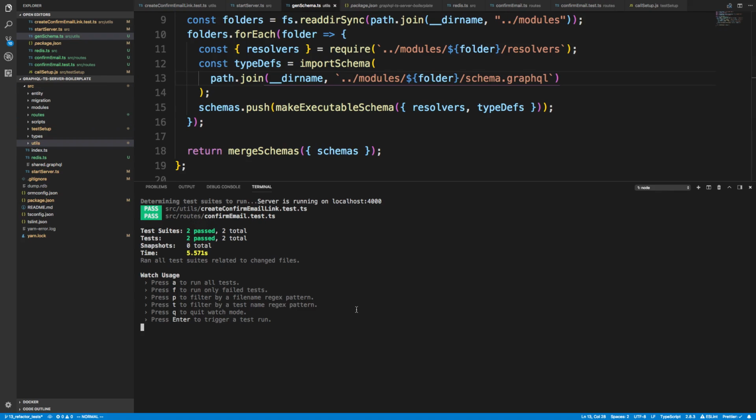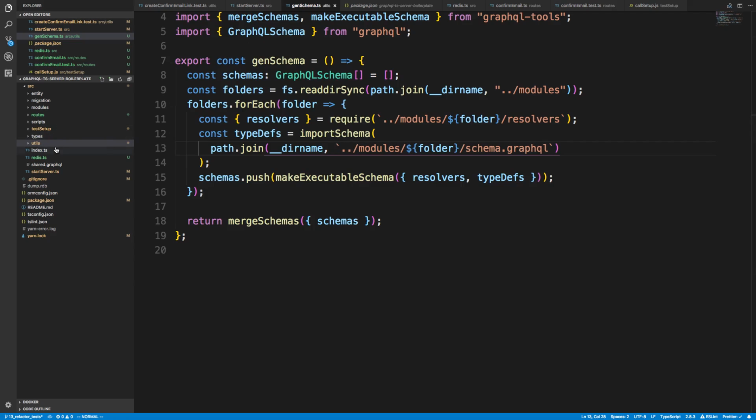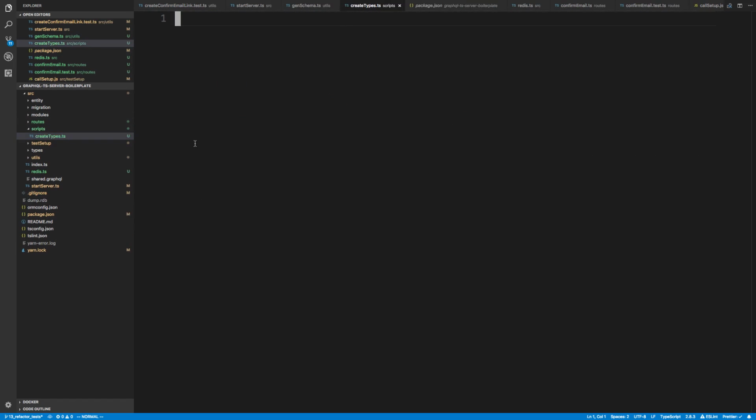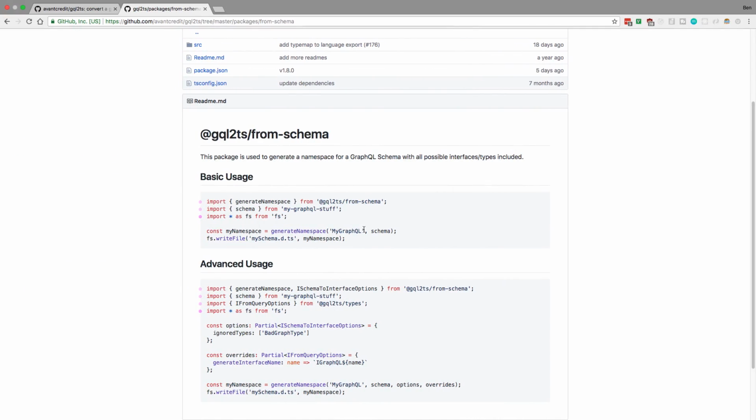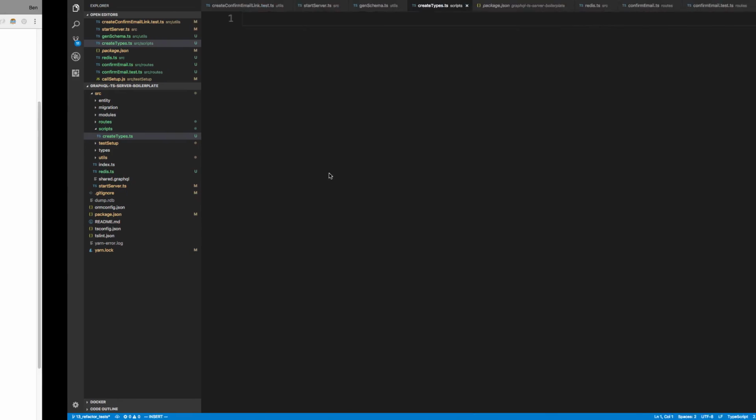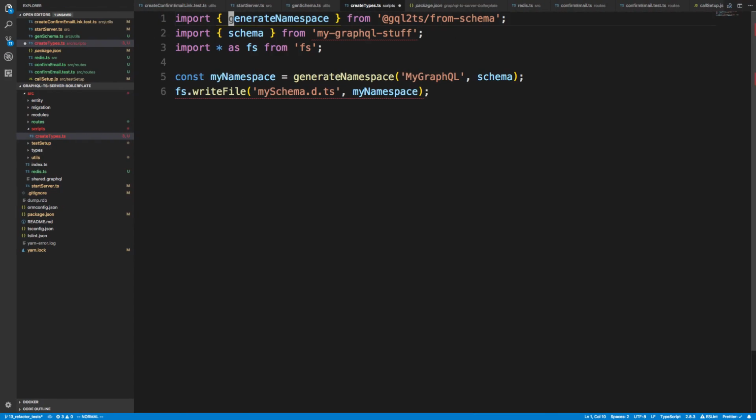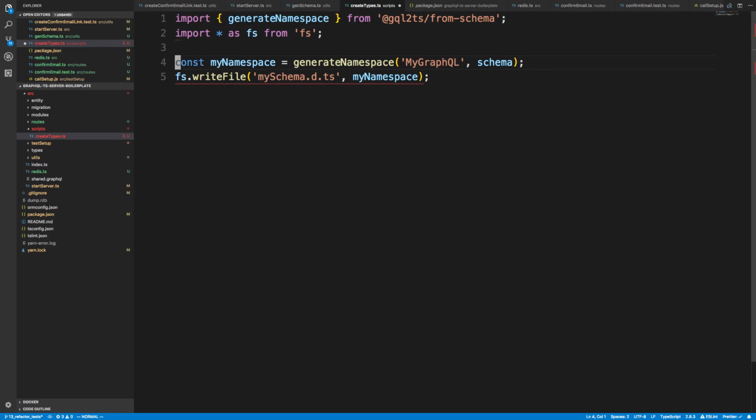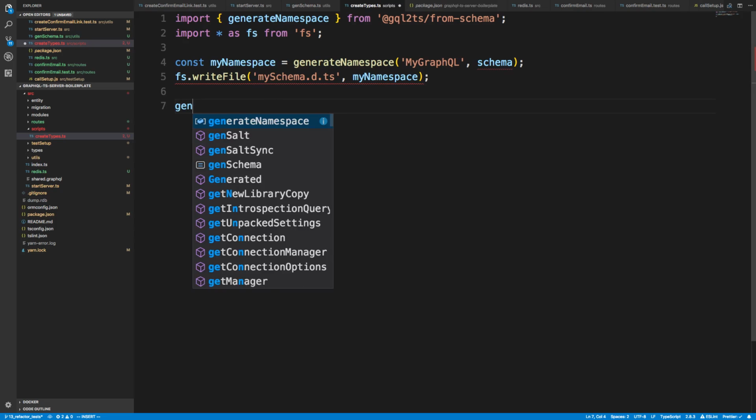Okay, nice. So it did go ahead and work still, so I'm just going to Control C out. So in scripts, I'm going to create types.ts, and in create types, I'm going to import this stuff right here. We're going to use the generate namespace, and we're just going to have this as one big function. We're going to call this with ts-node, so it's kind of like a script. That's why I made a folder called scripts. So in create types, first we're going to generate the schema.